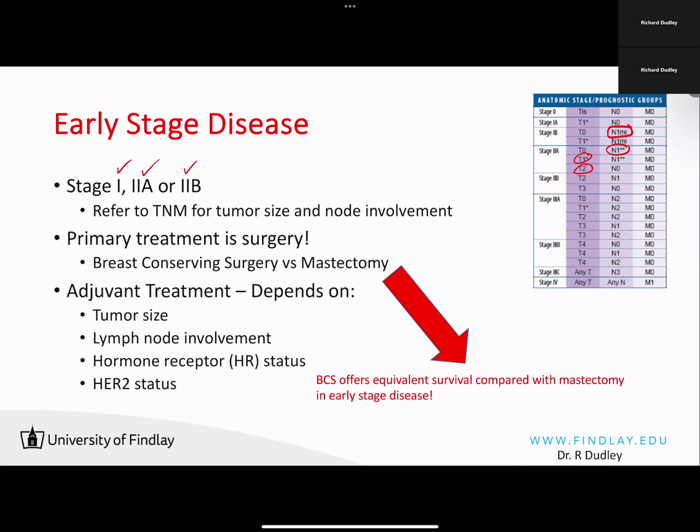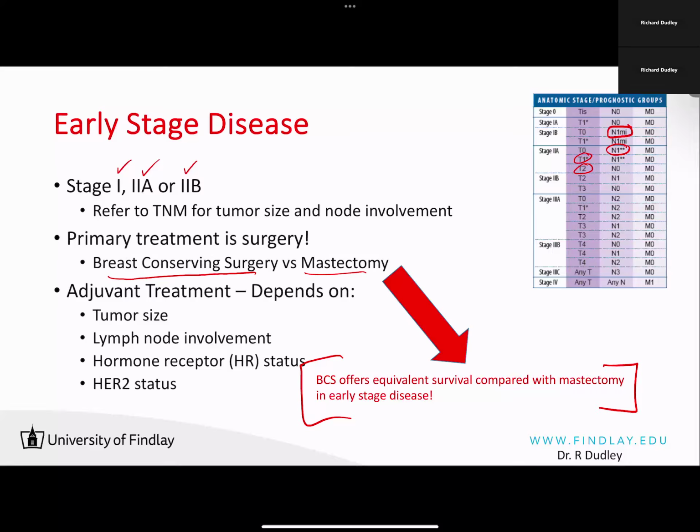For early stage disease, the primary treatment that's going to be recommended is going to be surgery. Right? Cold steel is the best approach to curing a patient with early stage disease. And this can be done as a breast conserving procedure or a mastectomy. And it's important to note that from a survival perspective, one technique or one approach is not superior to the other. So the lumpectomy is equivalent from a survival perspective as compared to mastectomy. It's more of a preference at this point, what the patient desires.